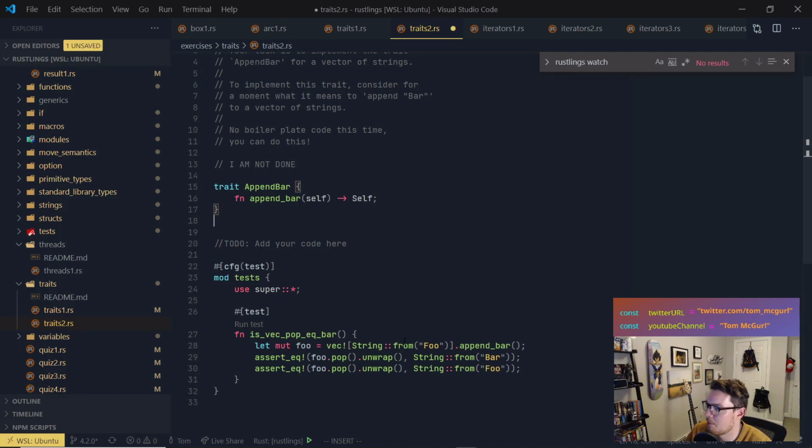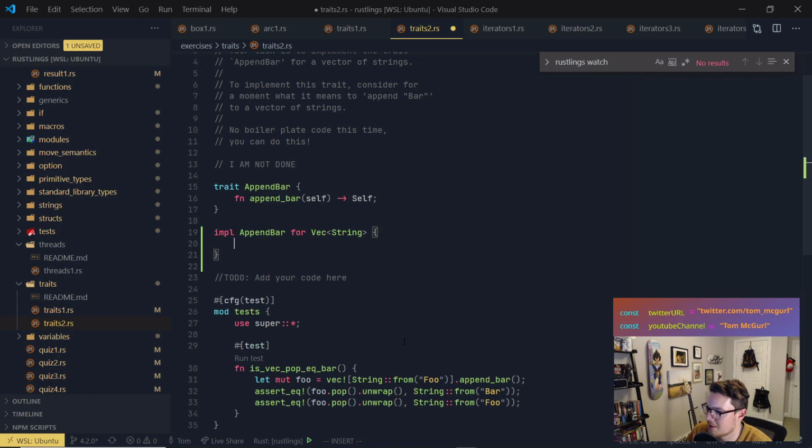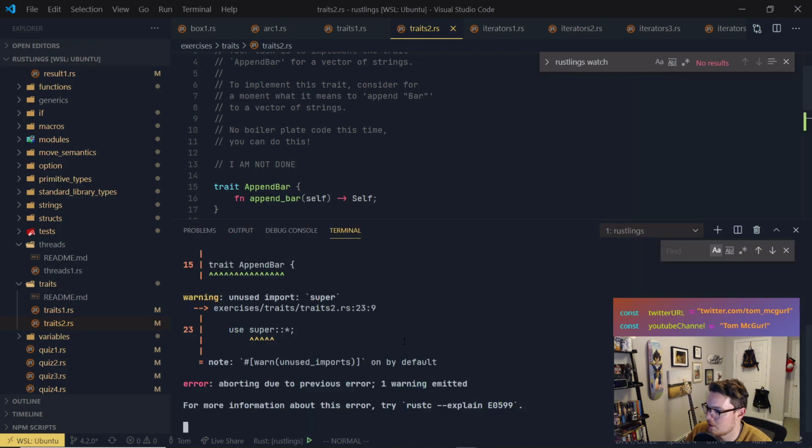So we have trait AppendBar, and so we can do implement AppendBar for, and we need to do it for Vec. Can we do it for a very specific type like this? Let's find out. And then we have append_bar self, return self. And what are we going to do? We're going to do self.push bar. Let's see if that'll do it.